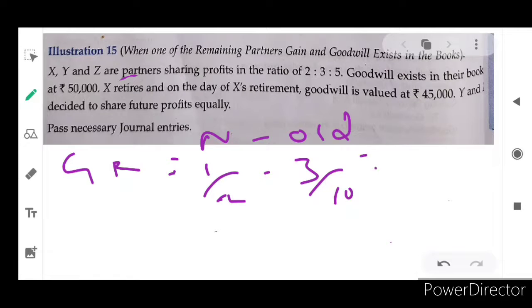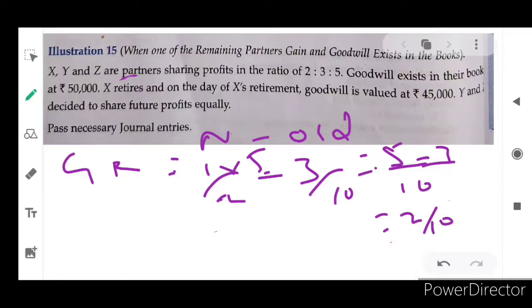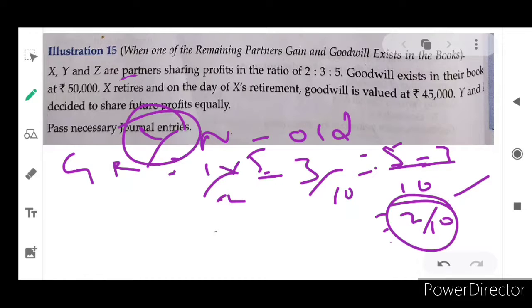I hope you understand how this 3 by 10 came. 2 is to 3 is to 5, so collectively 10. That Y share is 3 by 10. So 1 by 2 minus 3 by 10 is equal to, common we are taking 10. First set will be multiplied by 5. So 1 into 5 are 5 minus 3, so 2 by 10, isn't it? 2 by 10 is gain. Y is gain. We calculated for Y.